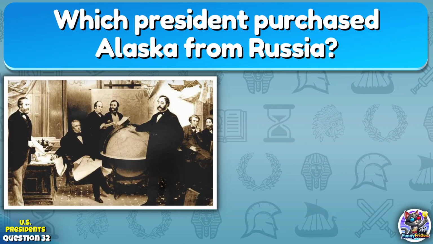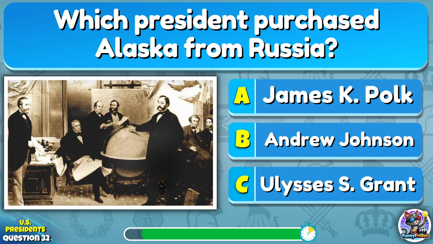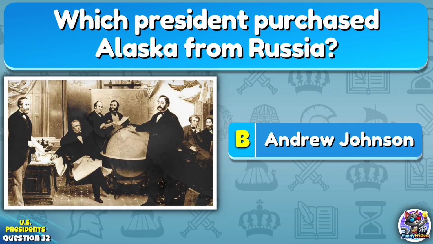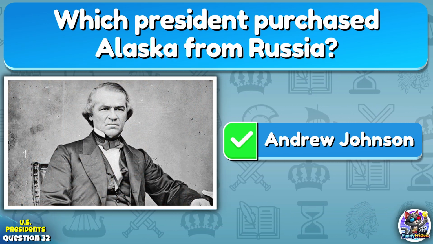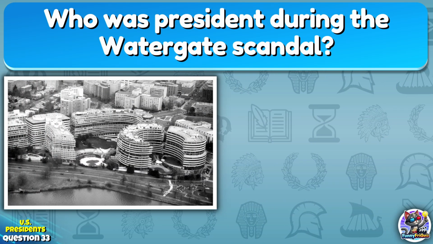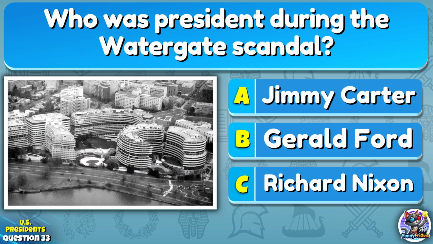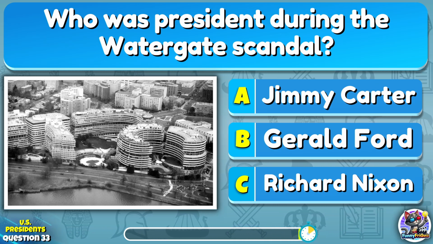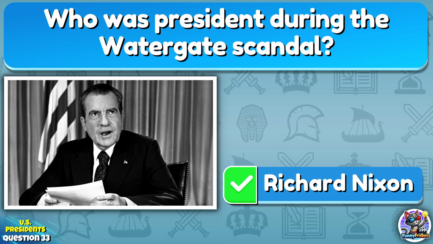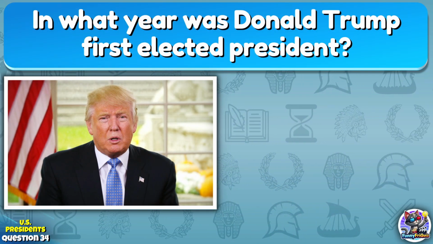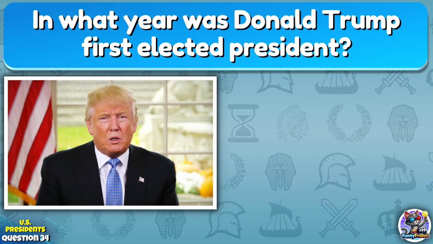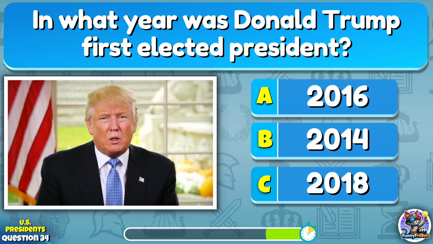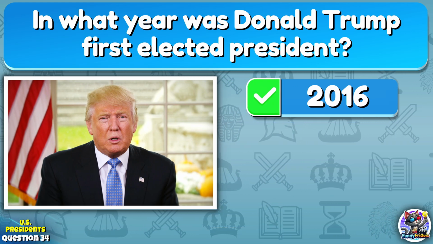Which president purchased Alaska from Russia? Andrew Johnson. Who was president during the Watergate scandal? Richard Nixon. In what year was Donald Trump first elected president? 2016.